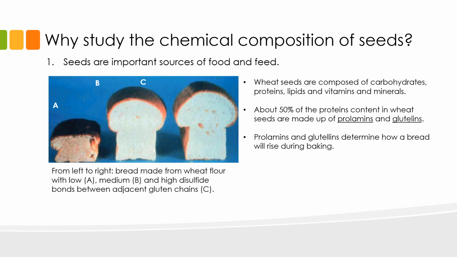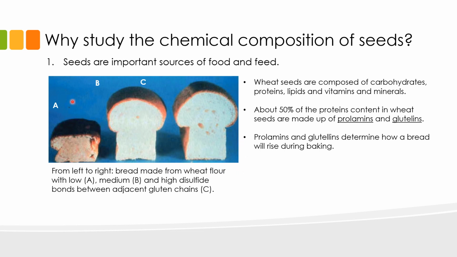For food manufacturers, it also helps to know the chemical composition of seeds so they can deliver better products to consumers like us. Let's take, for example, the bread that you eat every day. Different people are going to have different preferences for bread texture. Some people might prefer the usual slice of white bread for their sandwiches, while some may prefer a chewy bread like the baguette. Take a look at the pictures of bread slices in this panel.